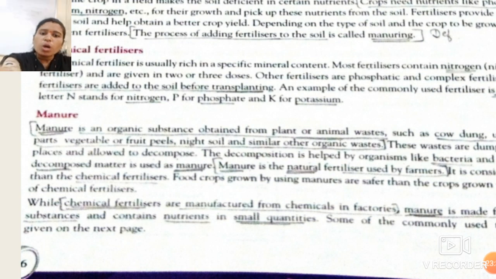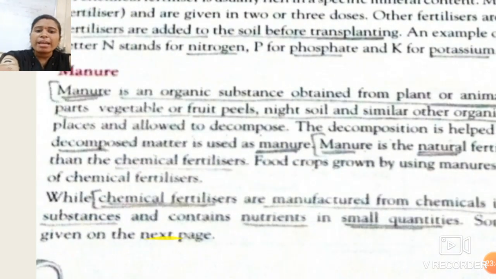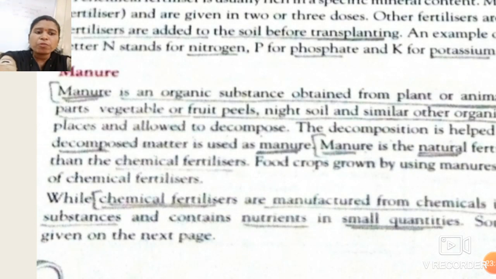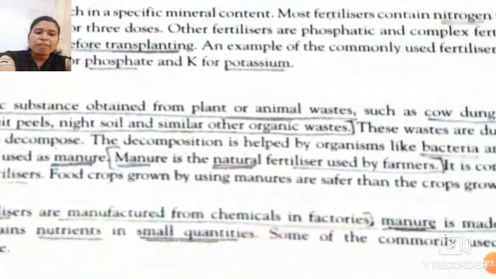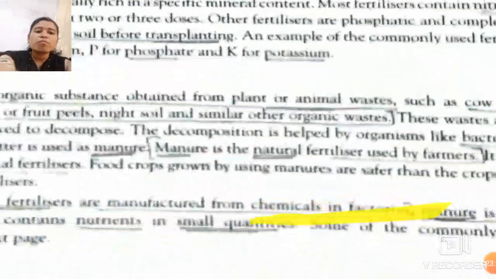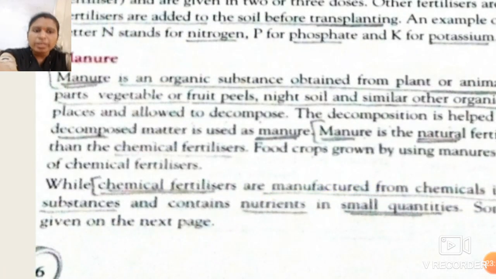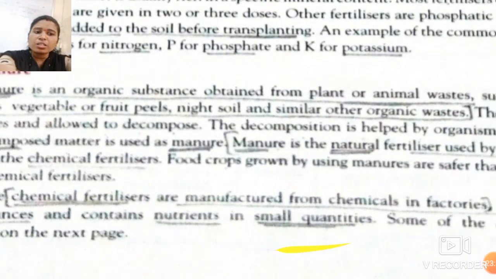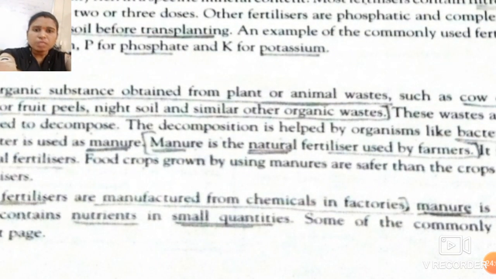Okay students, while chemical fertilizers are manufactured from chemicals in factories. See over here students, last para: while chemical fertilizers are manufactured from chemicals in factories, manure is made from organic substances which contain nutrients in small quantities. Just as I have told you, manures are natural substances, while chemical fertilizers are made in industry by using certain chemicals.